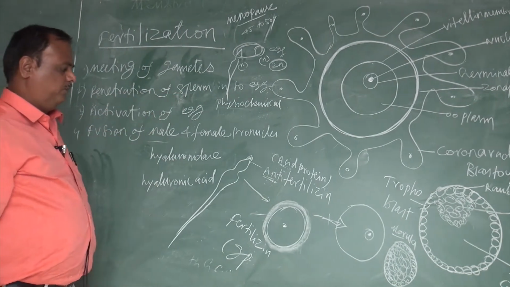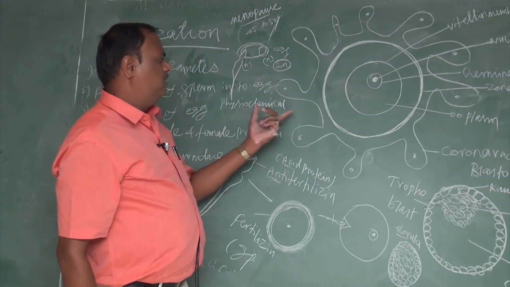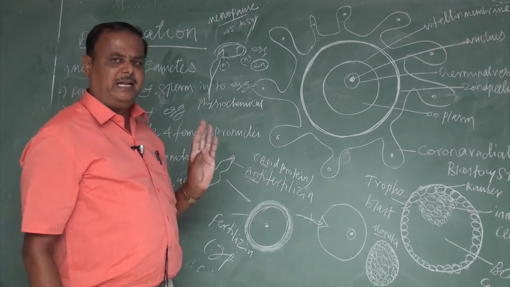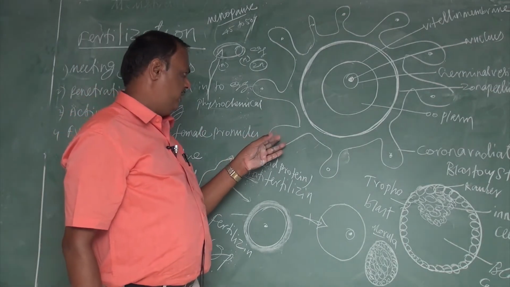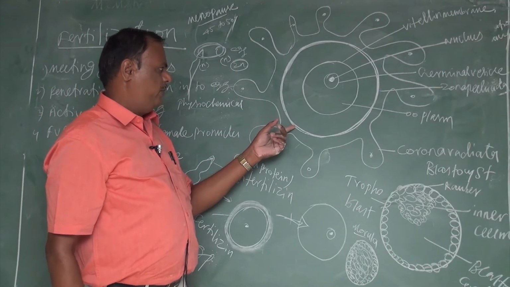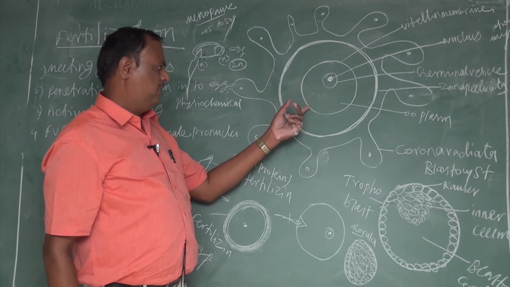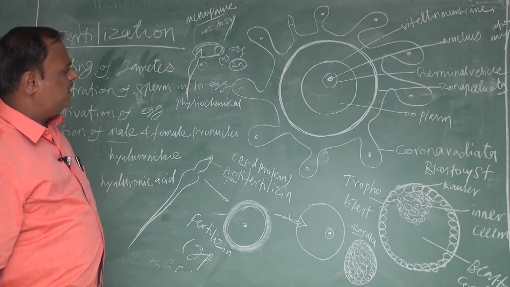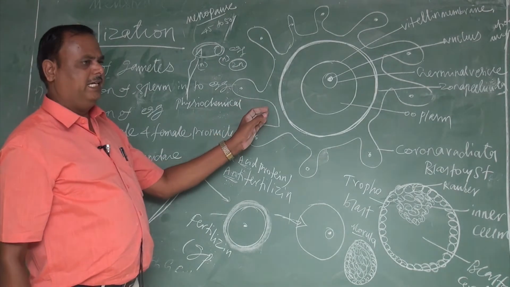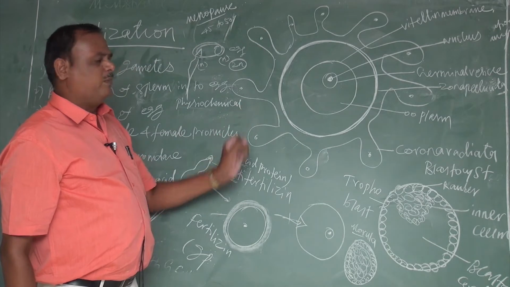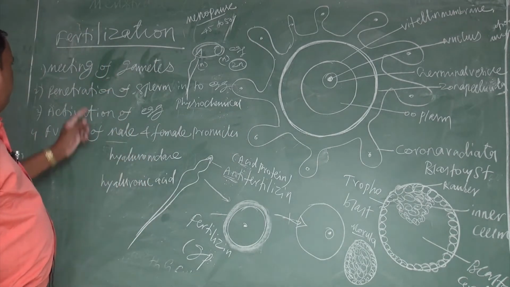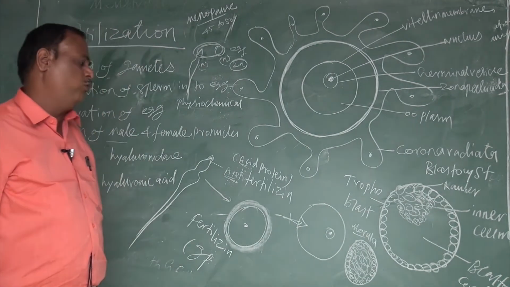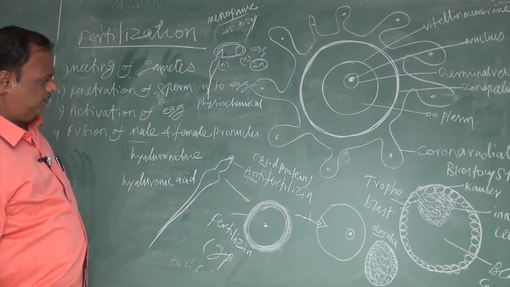Penetration of sperms. When the sperm penetrates into the egg, the egg is surrounded by three different layers: the outermost layer corona radiata, the zona pellucida, and the vitelline membrane. These are the three layers which surround the egg. When the sperm reaches the egg, it must cross these three layers. The penetration of gametes is also a physiochemical process, but it is purely chemical.